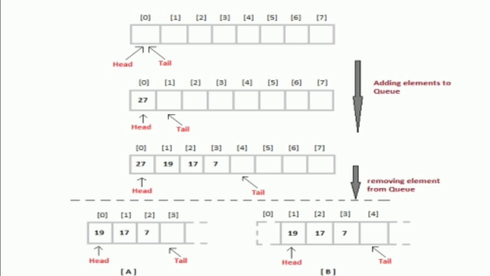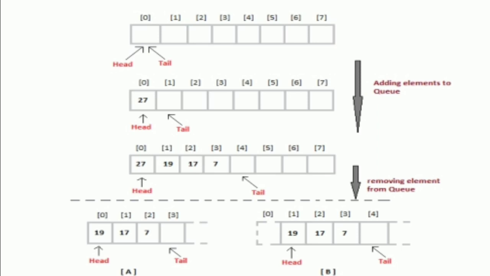Next is index number 1, index number 2, index number 3, index number 4, index number 5, index number 6, index number 7, and so on. These are the index numbers. If you want to insert an element, for example 27, it is inserted into the first index. The 27 is stored in the first box by using the head, the front. Then the head element is 27. Then the tail, the rear, moves to the next position.